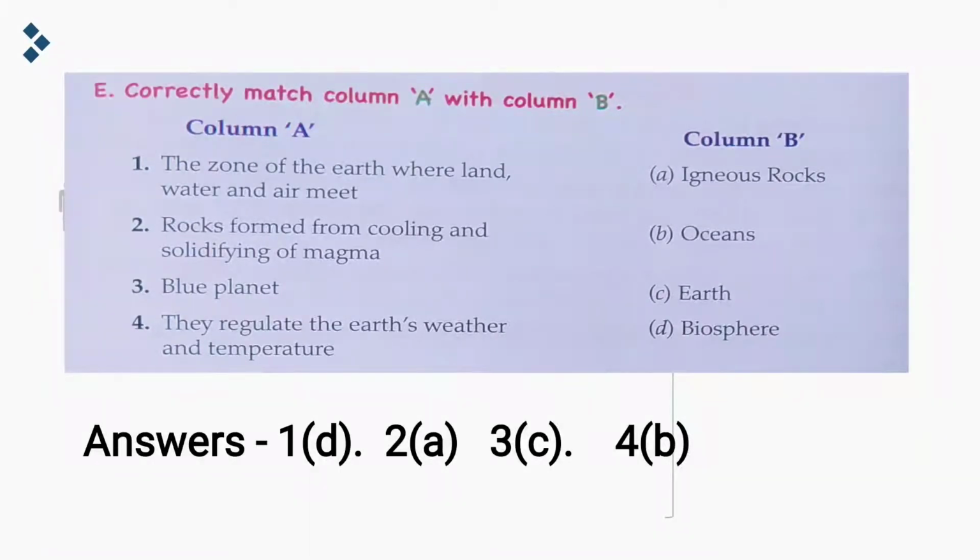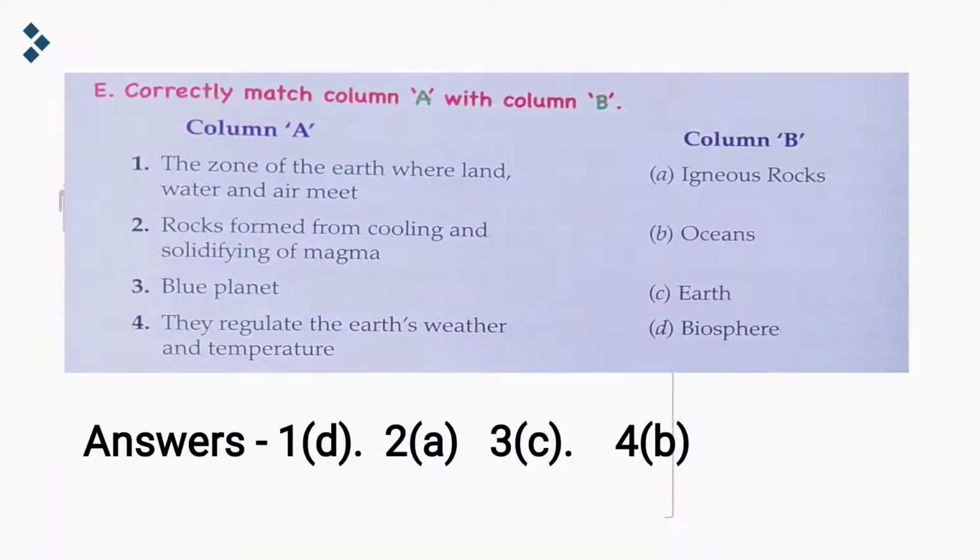So now we will match column A with column B with the correct answers. First one, the zone of the earth where land, water and air meet, that is the biosphere, D option. Second one, rocks formed from cooling and solidifying of magma, we have igneous rocks, A part.